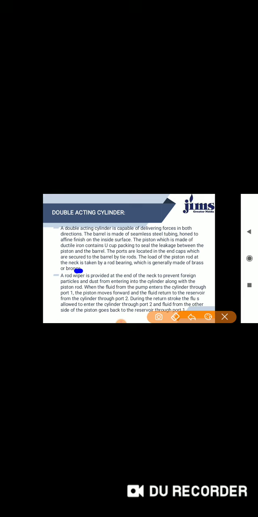So when the fluid from the pump enters the cylinder through port 1, I will show in the diagram, the piston moves forward, and the fluid returns to the reservoir from the cylinder through port 2. During the return stroke, the fluid is allowed to enter the cylinder through port 2, and the fluid from the other side of the piston goes back to the reservoir through port 1. So both will work accordingly.